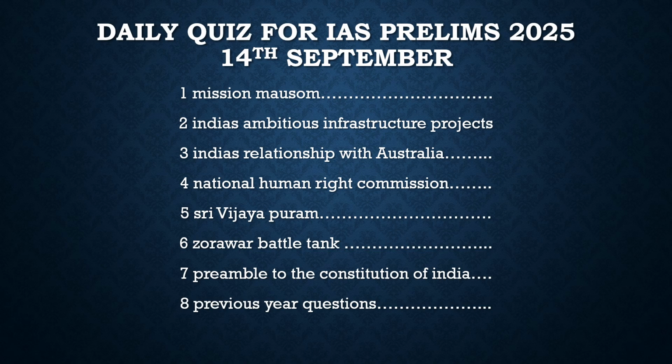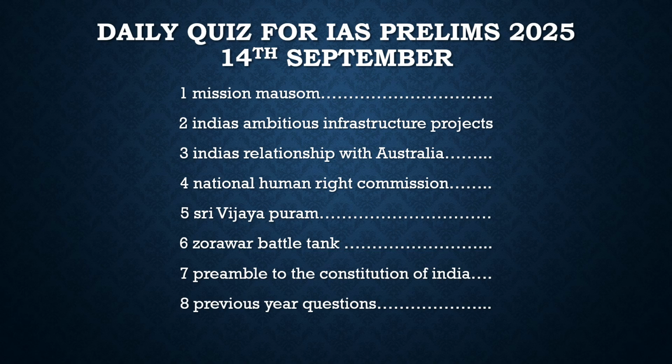We have AUSINDEX, a bilateral naval exercise in which the Indian and Australian Navies take part. So in a nutshell, we have a very great relationship with Australia. In the next slide, we will solve some questions with respect to it. And finally, another article was about the National Human Rights Commission.